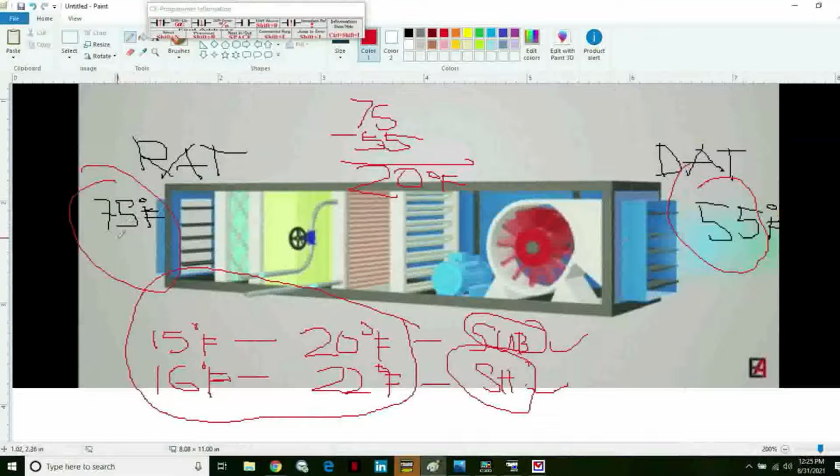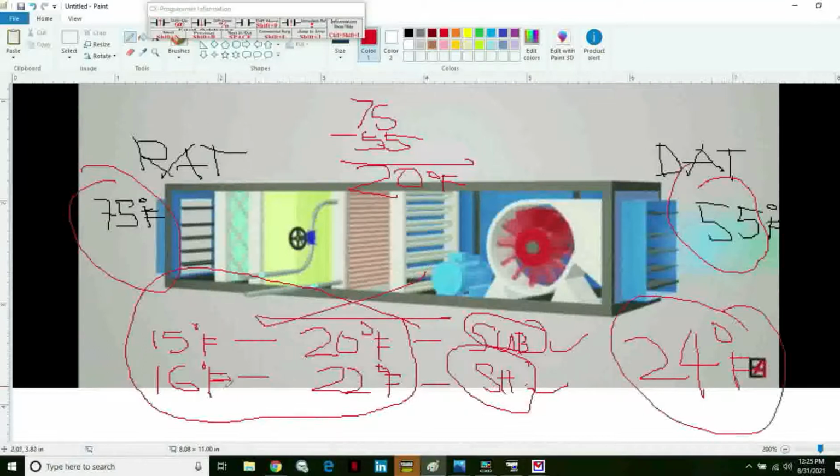If the return temperature is getting up to 79 and we have a supply air temperature of 55, the difference would be 24. So 24 degrees Fahrenheit is still not inside the right operating range of delta temperature. That is above, which means the system is having a problem. So it requires troubleshooting and maintenance. It must be corrected.